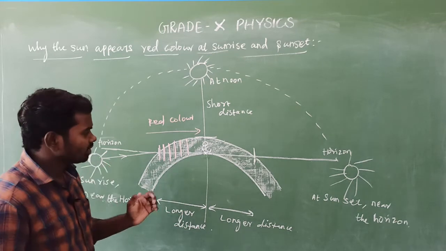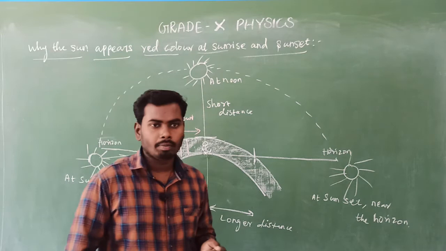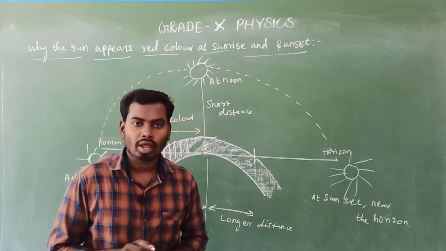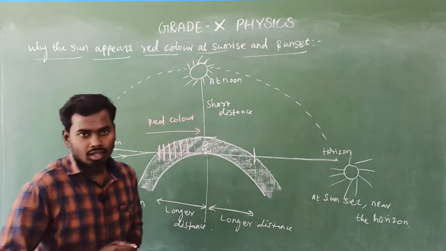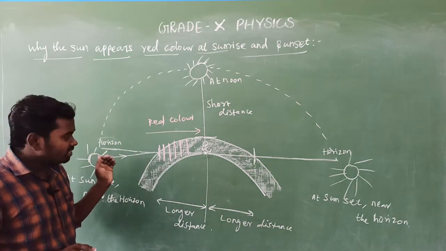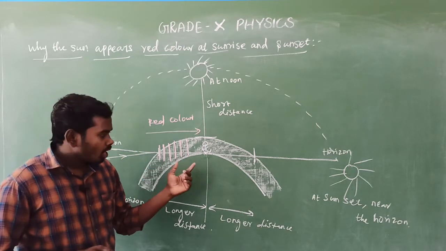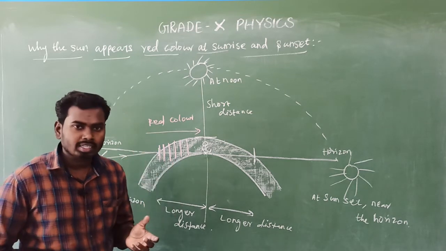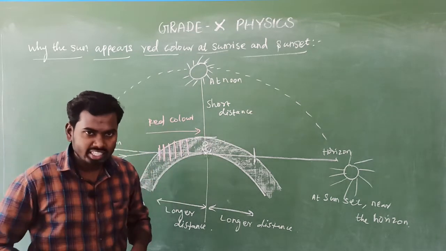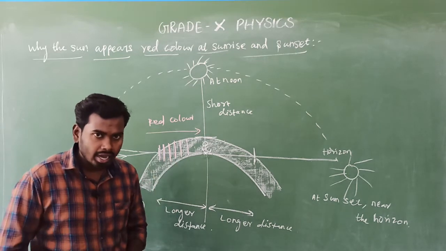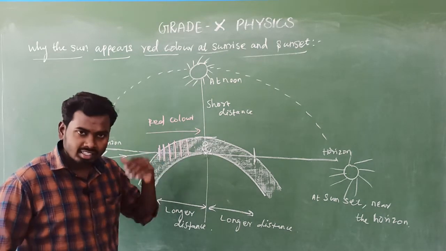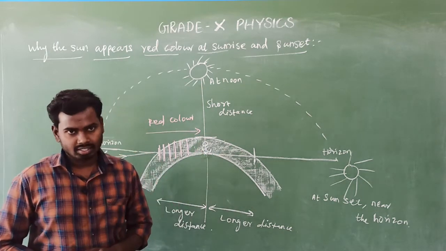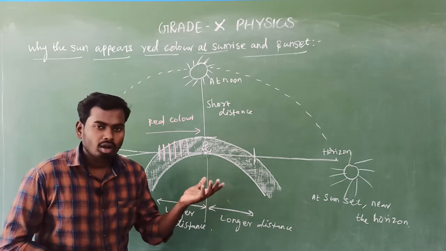Very easy. Suppose they ask in the board exam why the sun's color is red during sunrise, what do you have to write? See, when sunlight enters the atmosphere, all the shorter wavelengths of the visible spectrum get scattered before reaching us. Note this point, before reaching us. Only the red color reaches us. That is the reason why the sun appears red during sunrise.